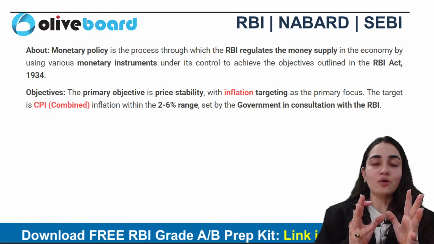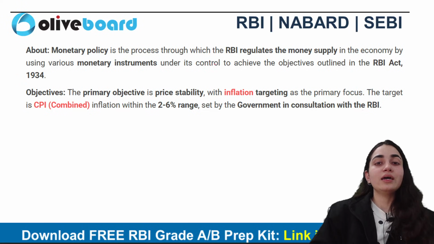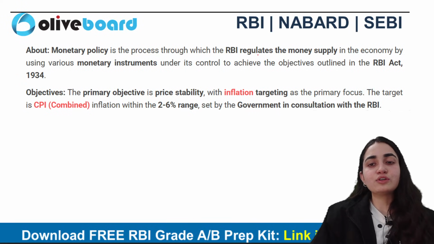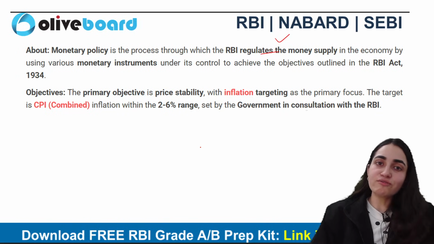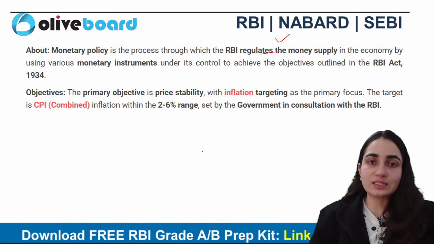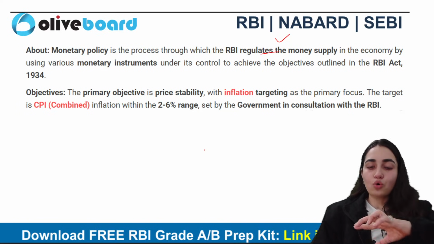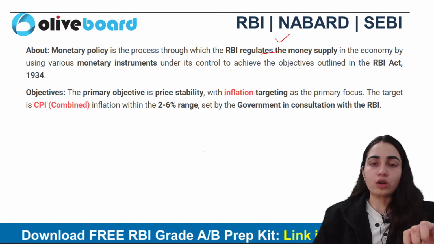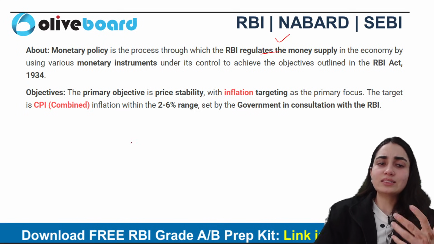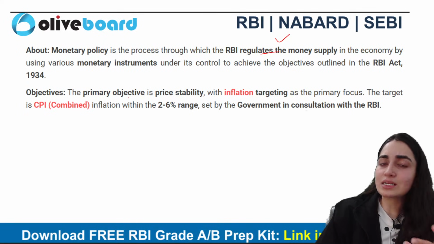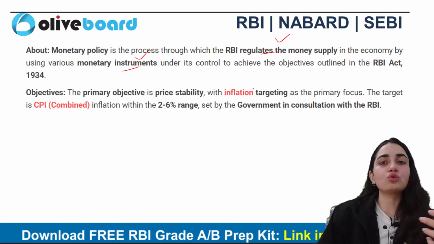Okay. Now, when I talk about monetary policy here, it is just the process I have told you through which RBI regulates the money supply in an economy. Money supply is what, basically? It is the supply of money in an economy. How many hands it is exchanging, right? तो वो क्या है? एक मनी सप्लाई है इकोनॉमी में, जिसको मेंटेन करना किसका काम है? हमारे आरबीआई का काम है. Okay, now this is basically using various monetary instruments also to control it.